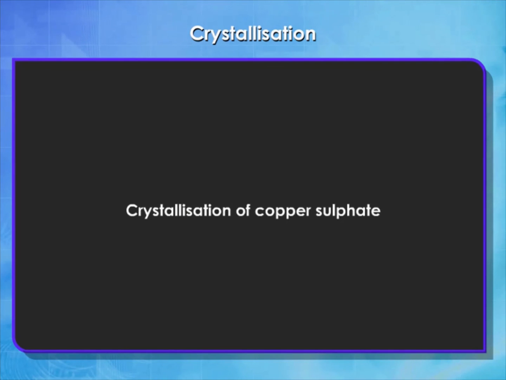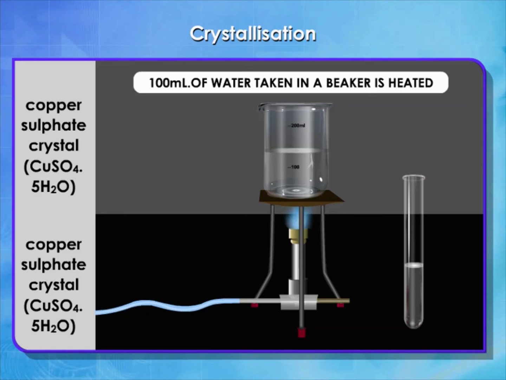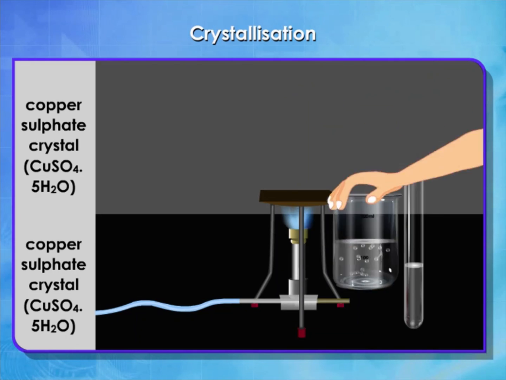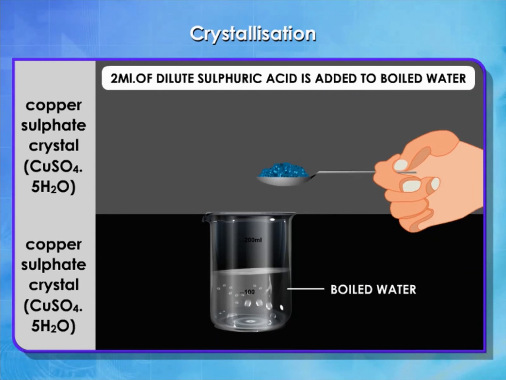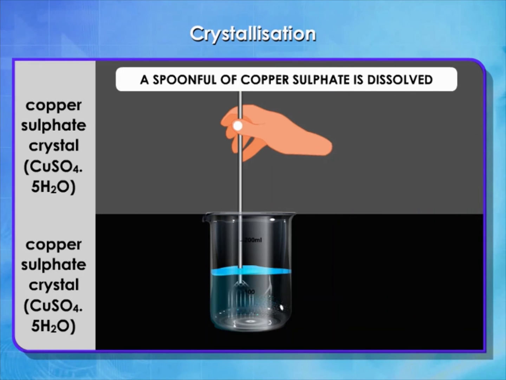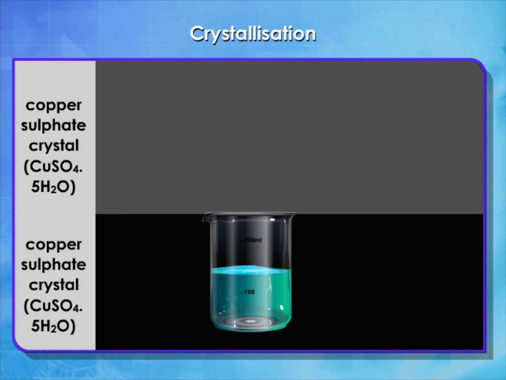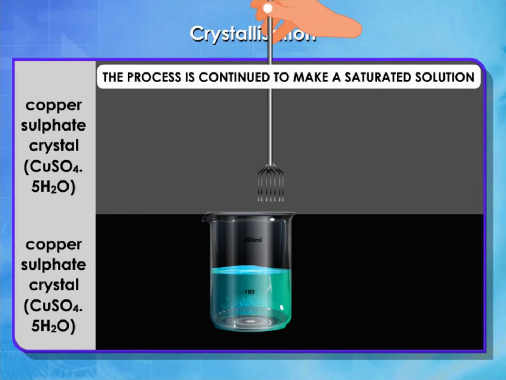Let us see a video of how crystallization of copper sulfate takes place. Take 100 ml of water in a beaker. Place it over a tripod stand and heat it with a burner. After boiling the water, add 2 ml of dilute sulfuric acid to it. Add a spoonful of copper sulfate and stir it. When all the copper sulfate is dissolved, add another spoonful of copper sulfate and repeat the process of dissolving.